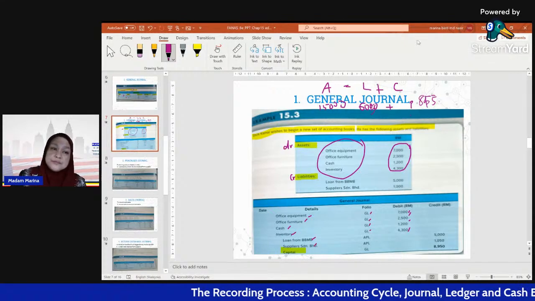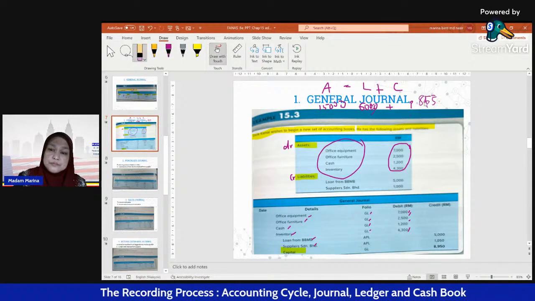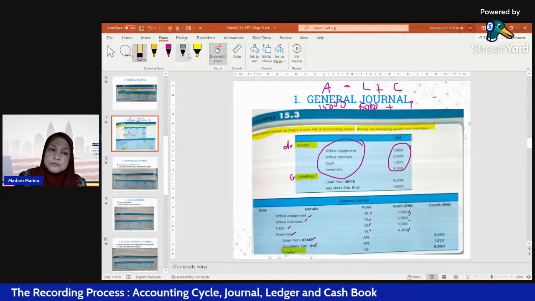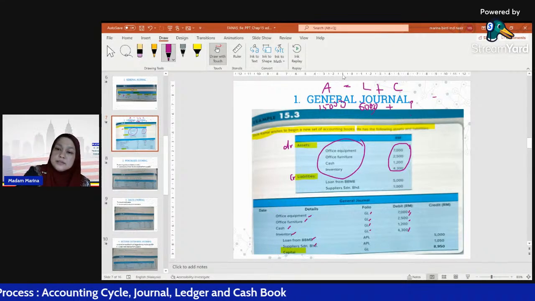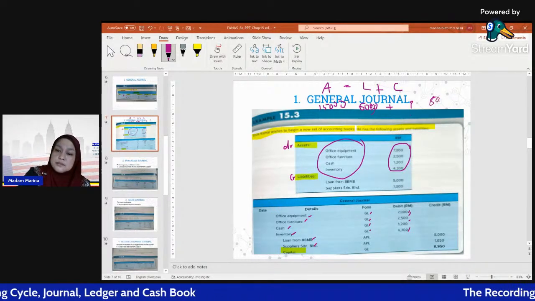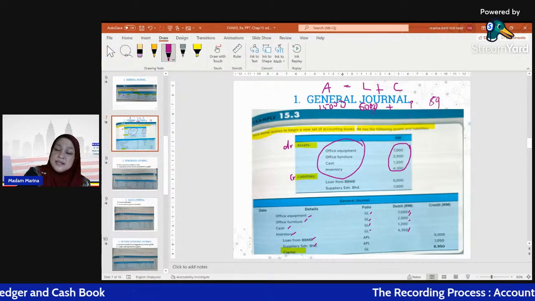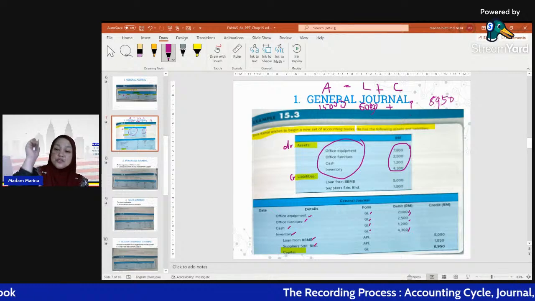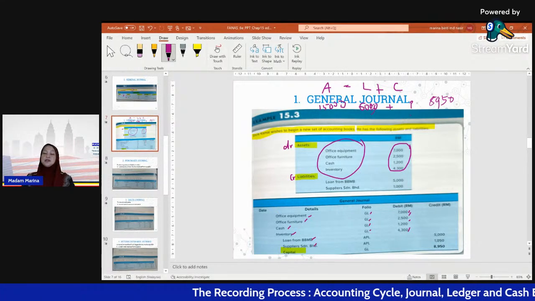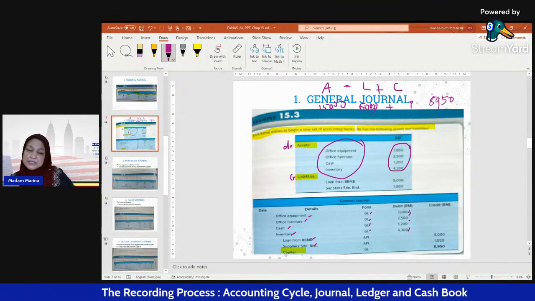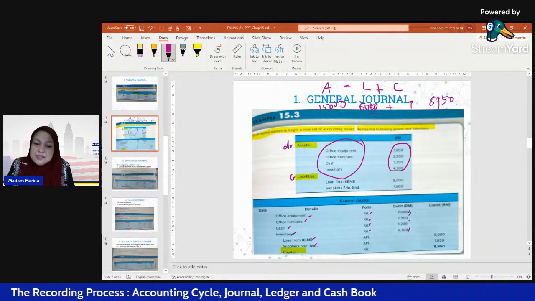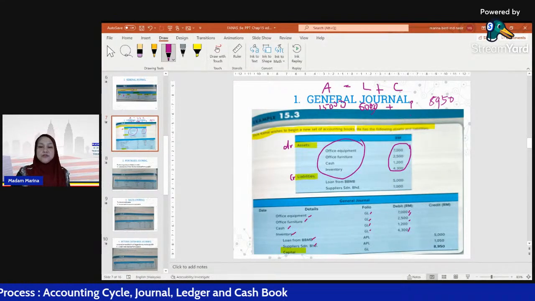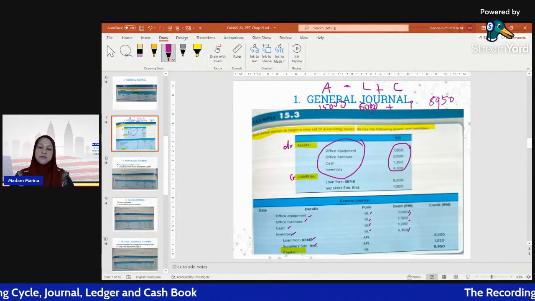Sorry, nine, eight, 8,950. Okay, this is our capital for this opening entry. This is the current capital value for Encik Kamal.